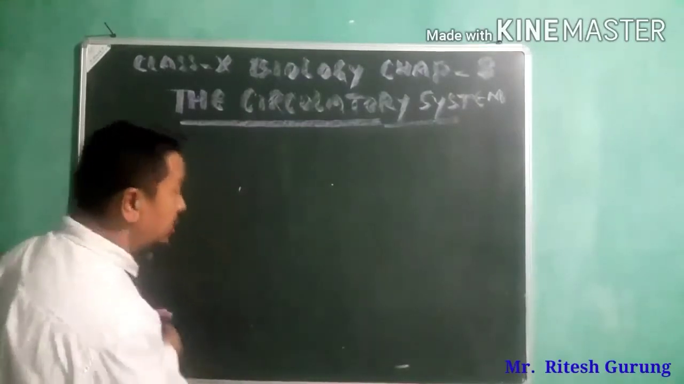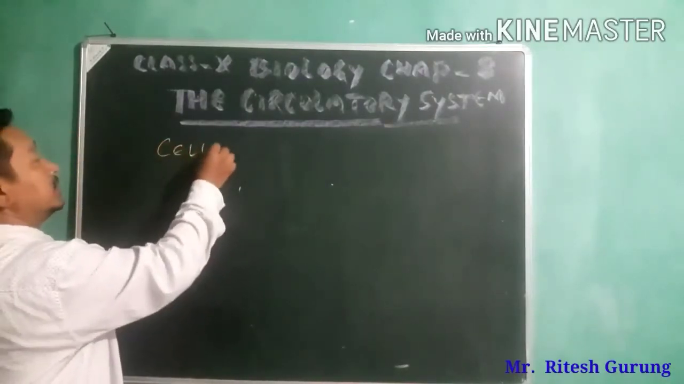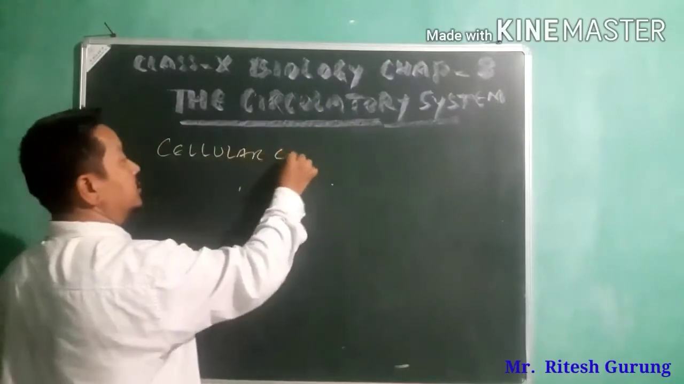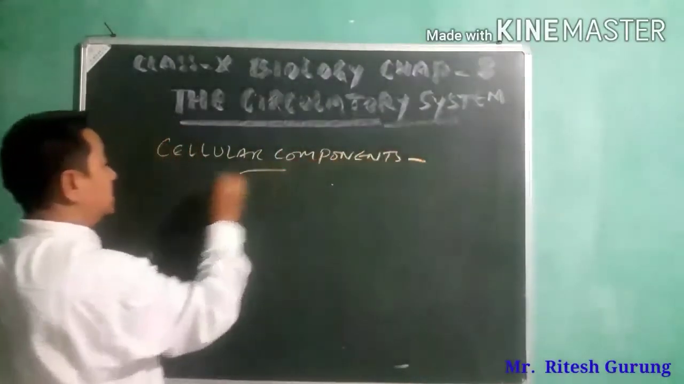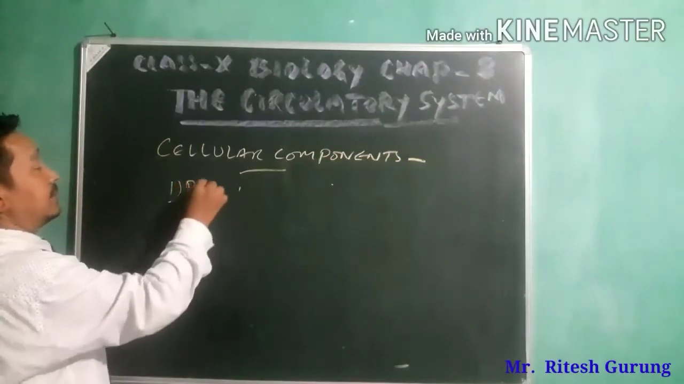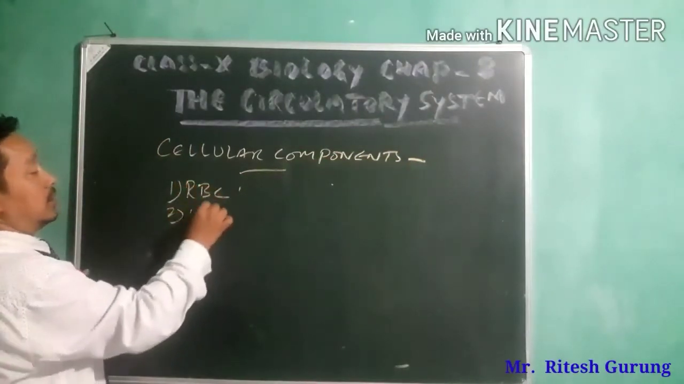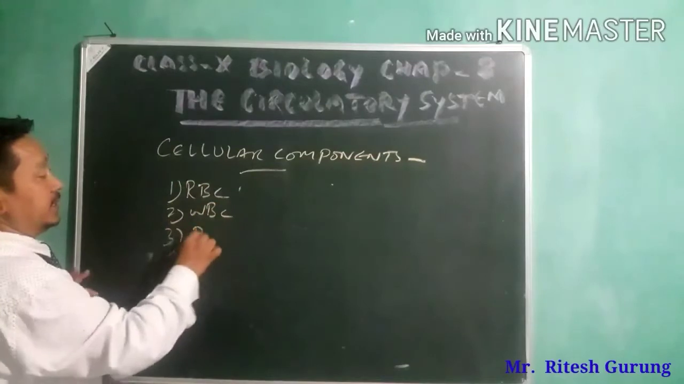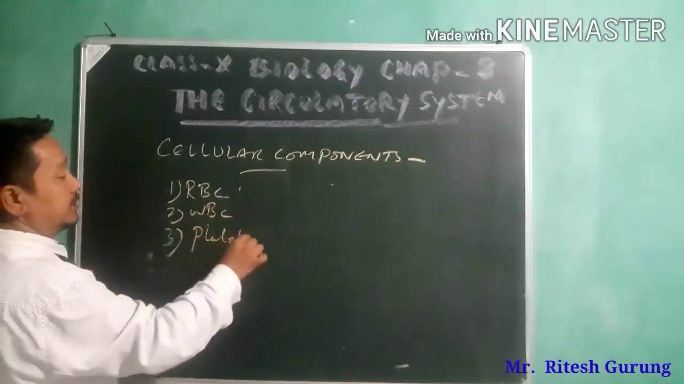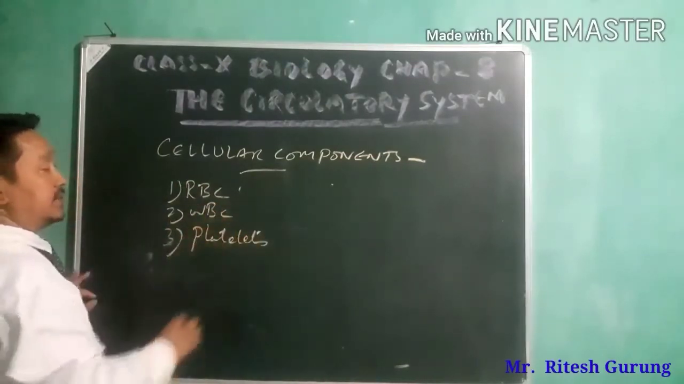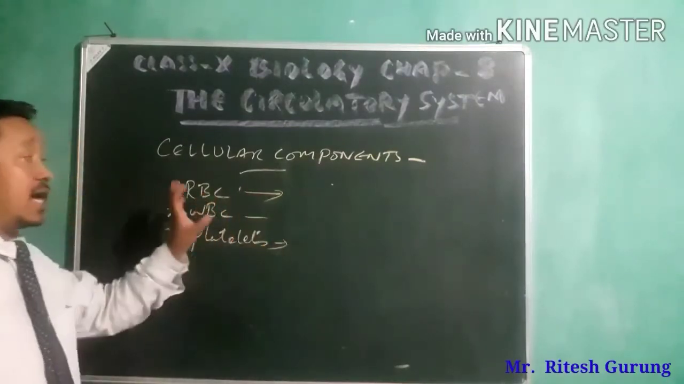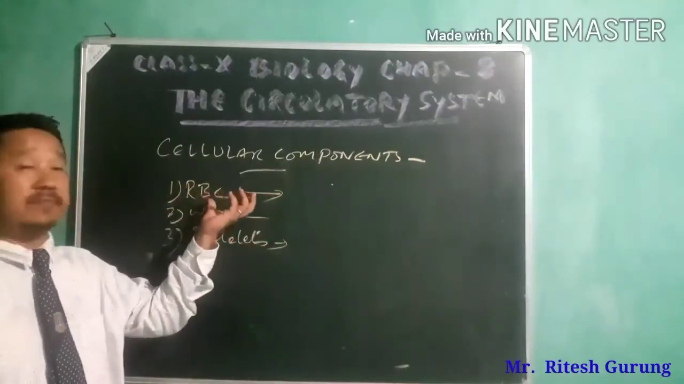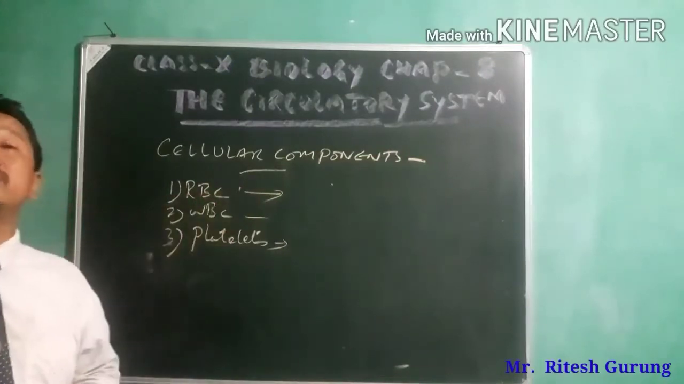the cellular components. I was telling you, RBC, WBC, and platelets. Alright? RBC, WBC, and platelets. Let us talk about RBC first now. What is RBC? What are the properties of RBC?